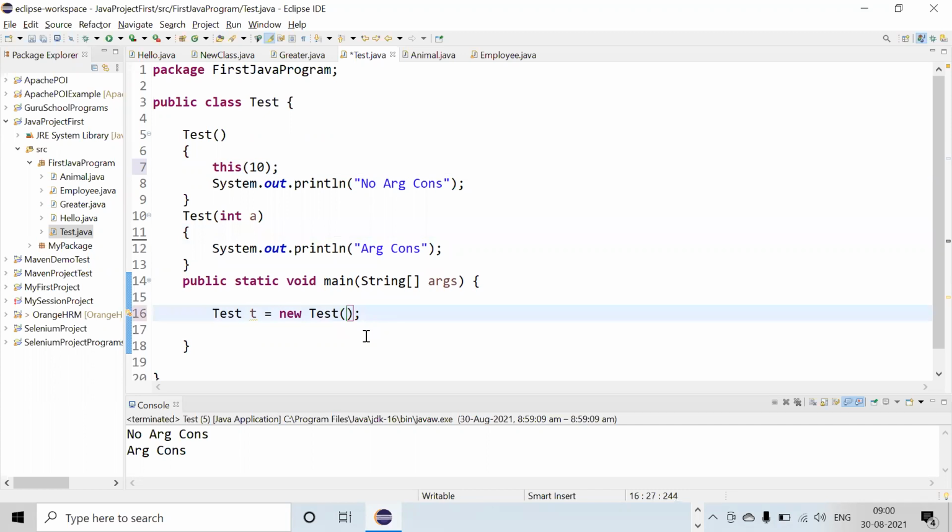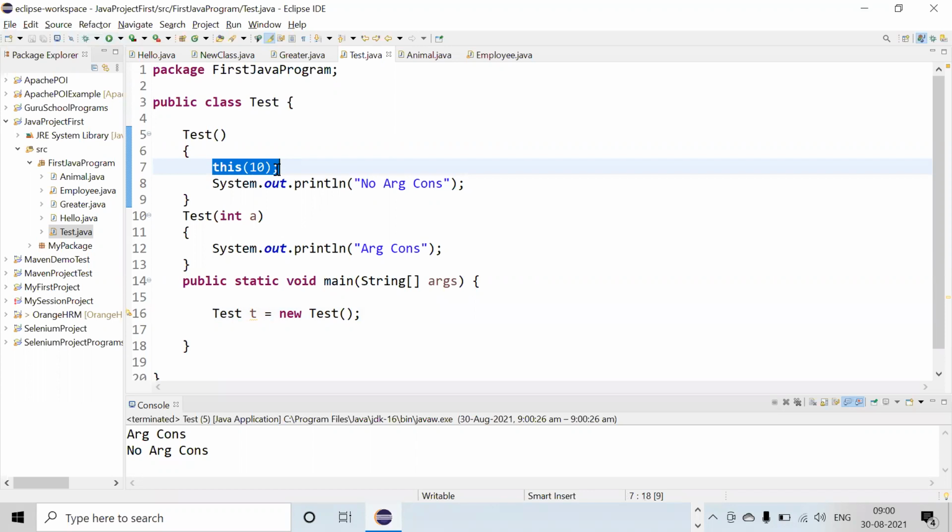Yeah, but here we have to pass the no argument. Then only it will call here. Otherwise, if I pass 10, then it will only print the one argument constructor. But when I print no argument, it will go here. Then it will print argument and no argument. Is that clear to everyone? That we can call the constructor with the help of this keyword. Okay, so this is the use of it.